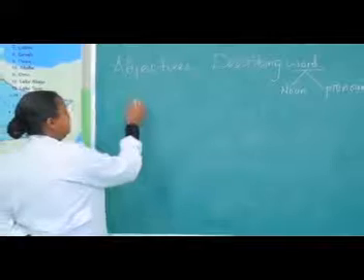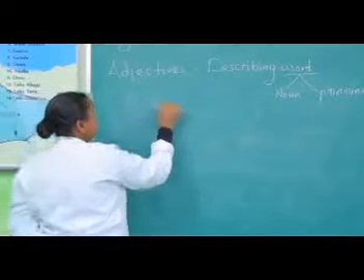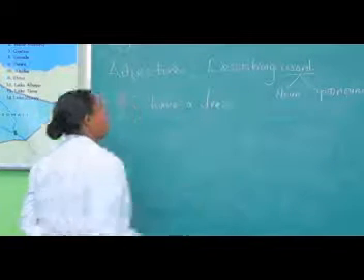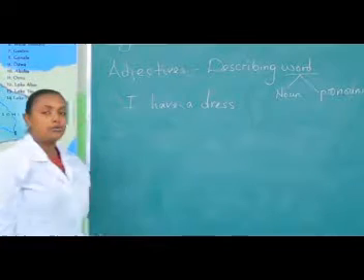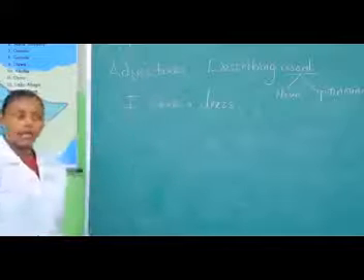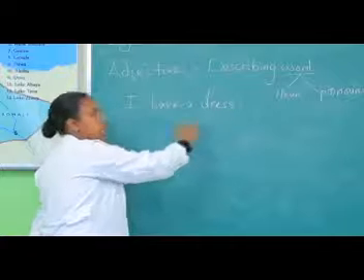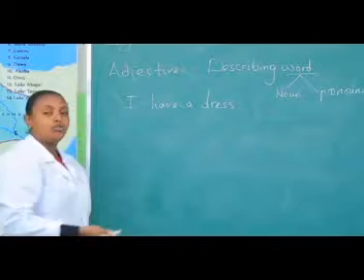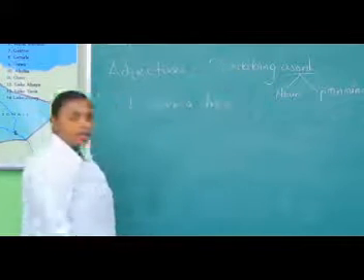Like for example, look at this sentence carefully. I have a dress. Here, this is a pronoun, this is a verb, and this is a noun with article. So here we don't have any adjectives. You didn't give us any additional information about the noun here in the sentence. But if you want to give us some additional information about the noun, then you are going to add adjectives, because adjectives are describing words.